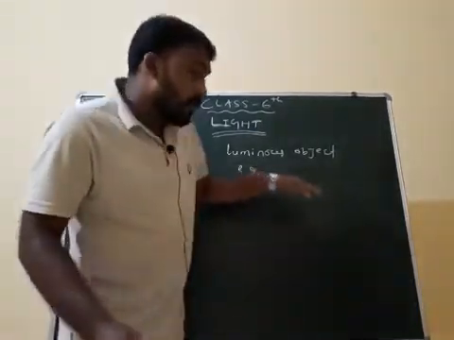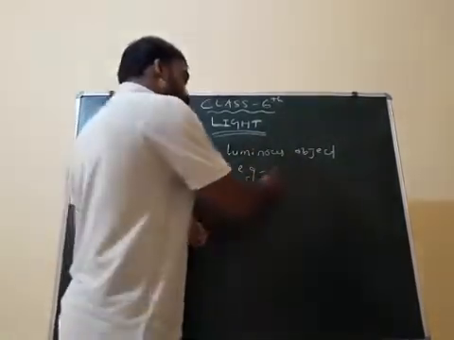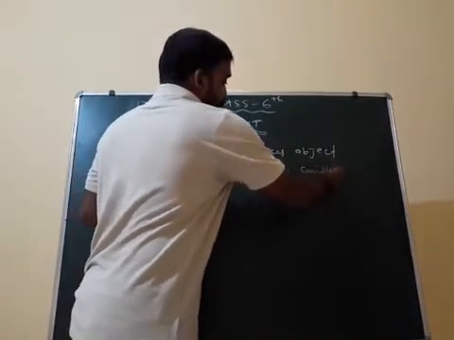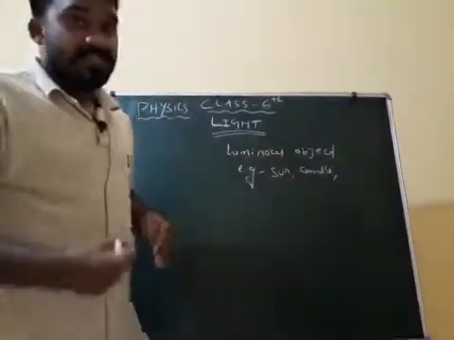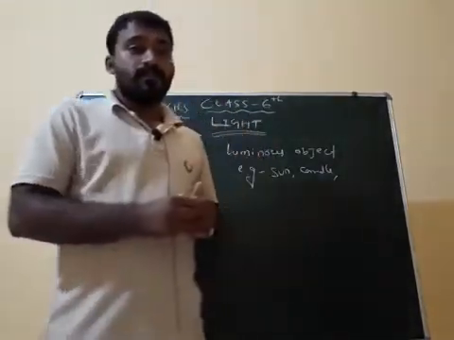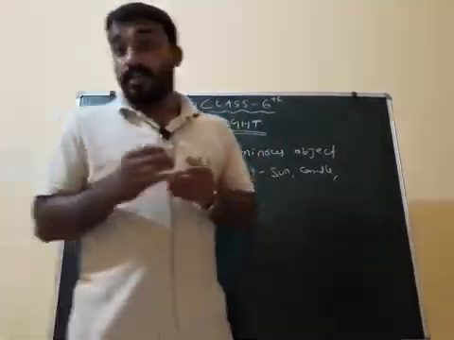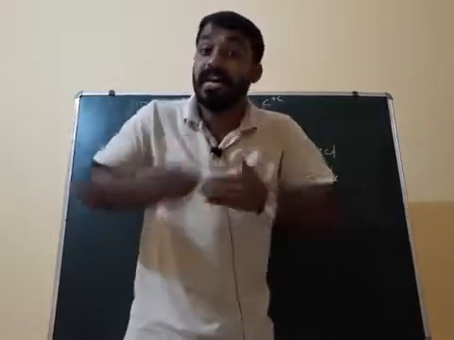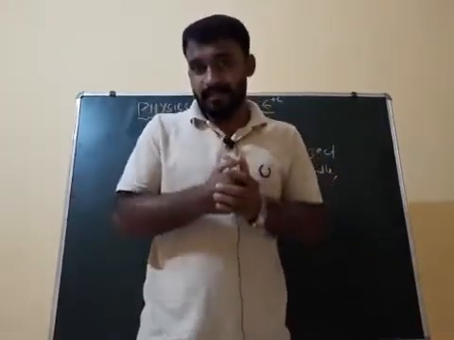Examples of luminous objects are the sun, candle, tube light, bulb. Everything is a luminous object because they produce their own light.